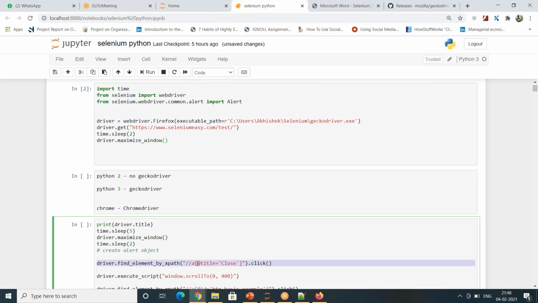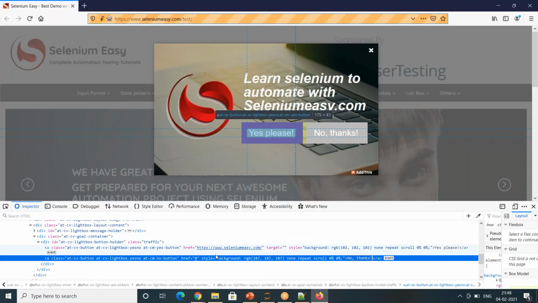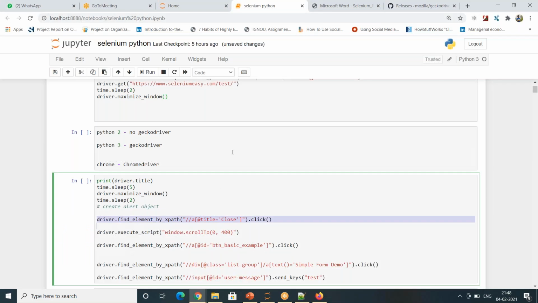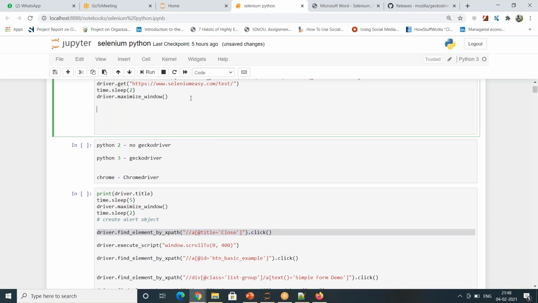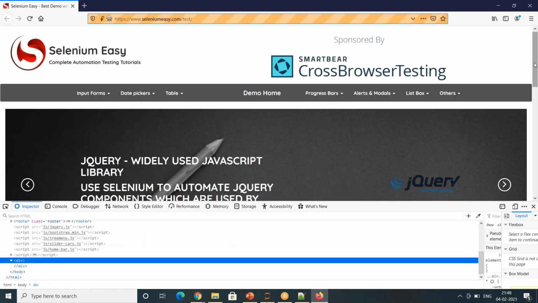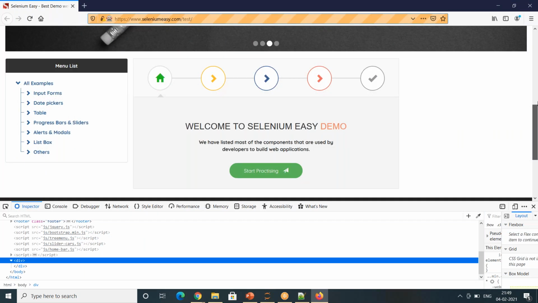Now it is very simple. Or else you can use close as well. One second. Okay, now once I close this, I have to scroll through this page.